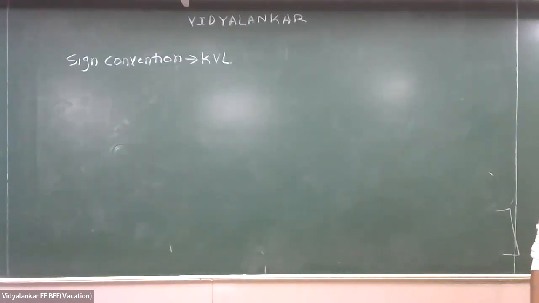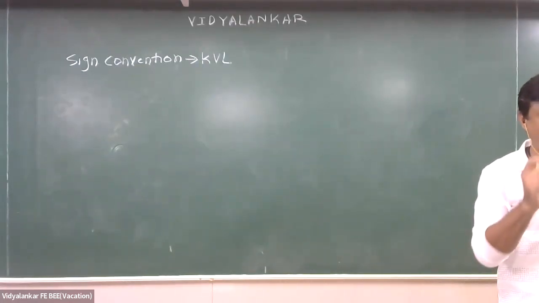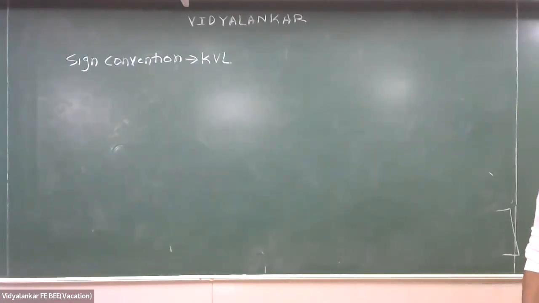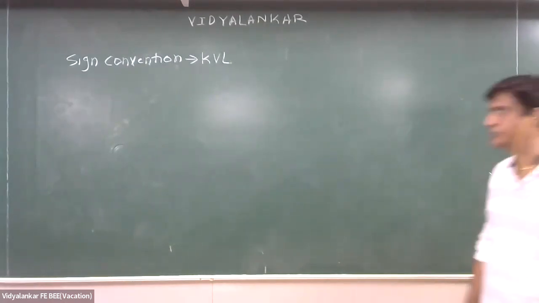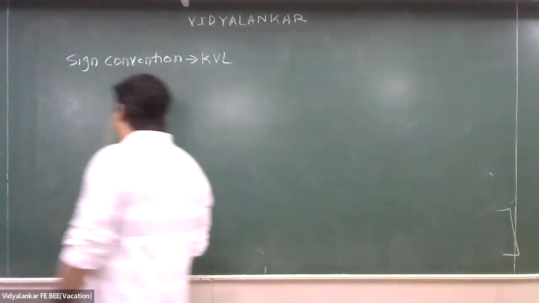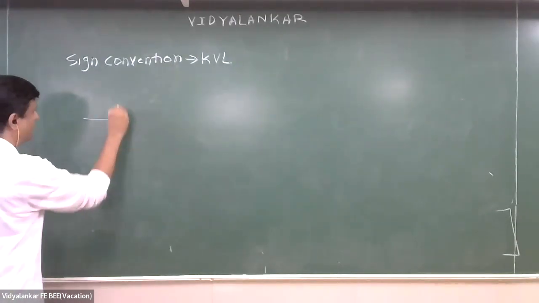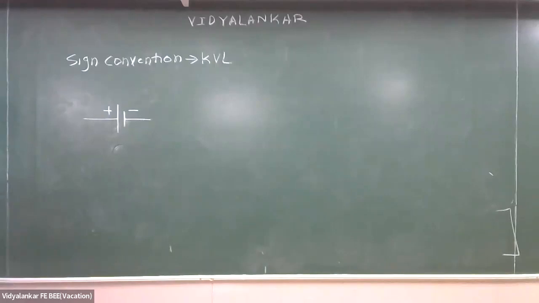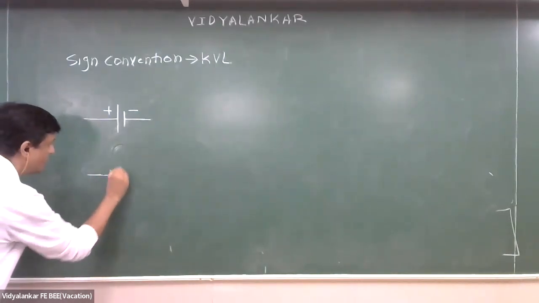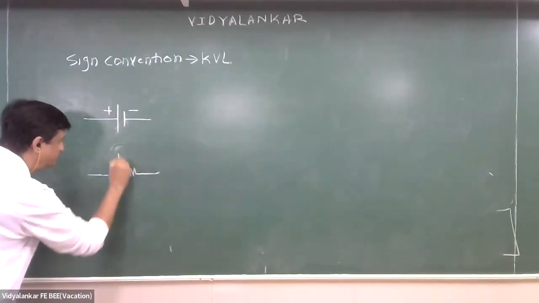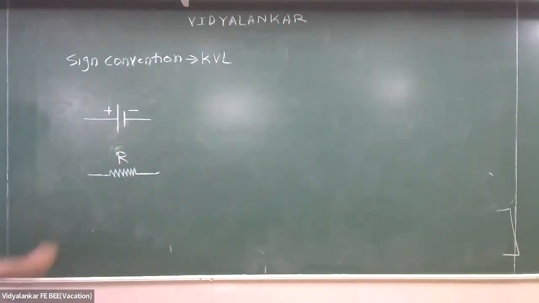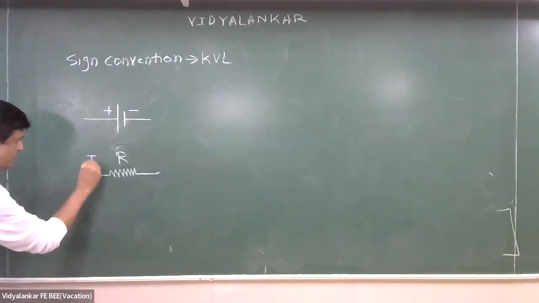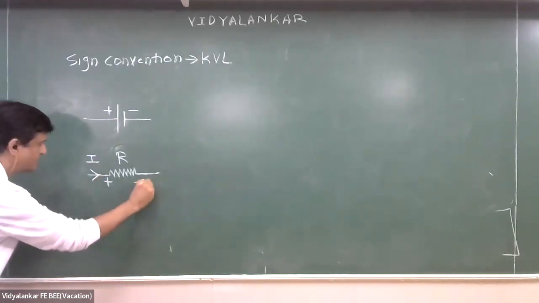Okay. बच्चों, which voltage should be considered positive or negative? इसके लिए बहुत ही इंटरेस्टिंग assumption होता है. Let's see what is that assumption. I may come across a voltage source having this polarity, or I may come across a voltage drop where current is flowing in this direction having this polarity.